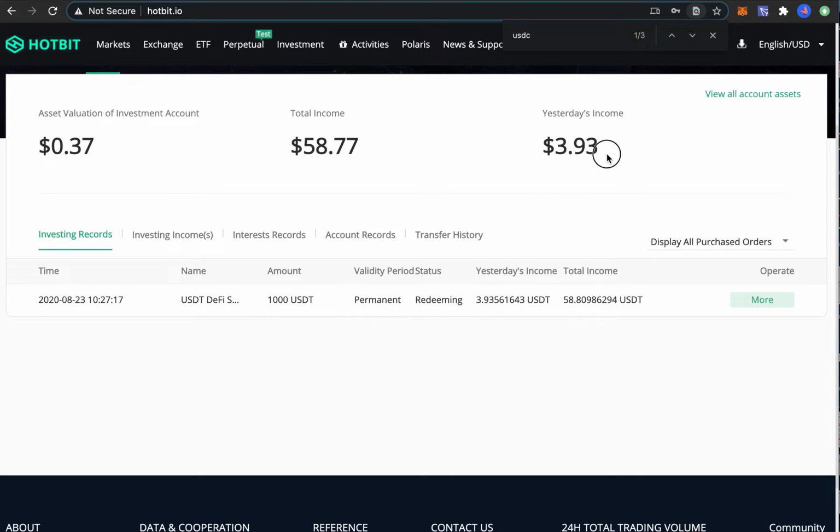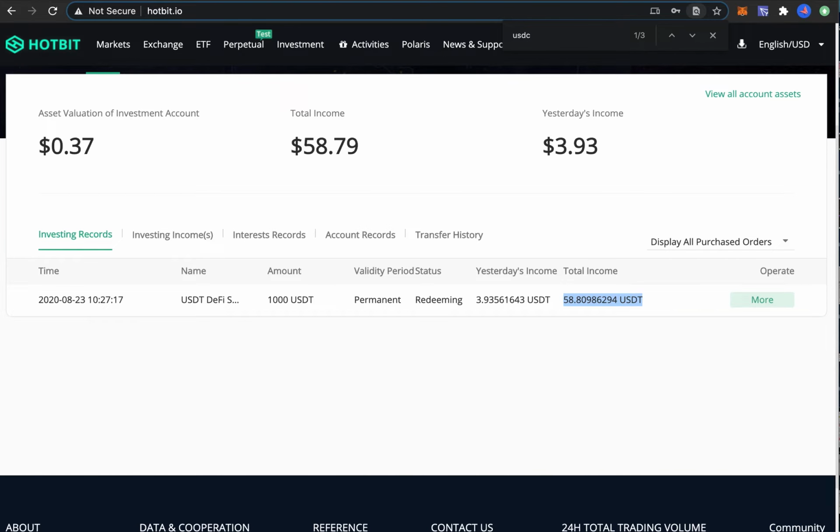But as you can see, yesterday's income for $1,000 was $4. So this can be quite good if you trust Hotbit. I don't actually know the exact risks here, but at least you don't have to pay gas fees. If I were you, I would wait for me to get my money back so I can confirm if it's legit or not. For now, I just wanted to make this video to show that so far it's been working, but I don't have the money on me because they don't actually pay this money to you. They hold this money until you redeem the whole thing. That's a little bit annoying, but that's how it works.